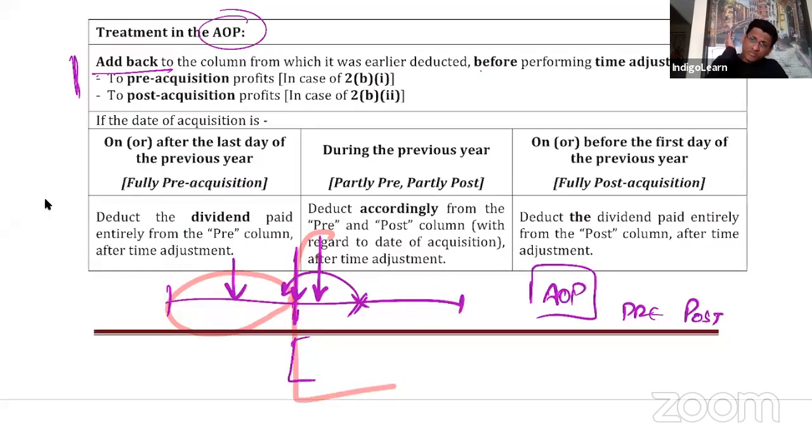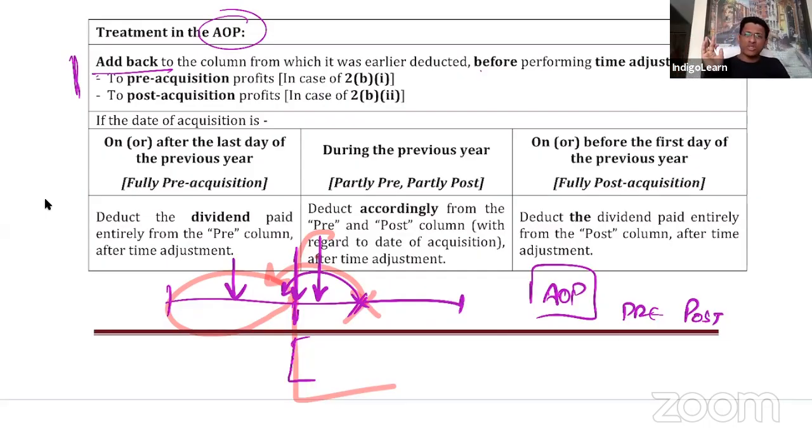So here, what we are saying is, if the date of acquisition is on or after the last day of the previous year, the final dividend we're talking about is for the previous financial year. And whatever profit you're talking about for that year is fully pre-acquisition.